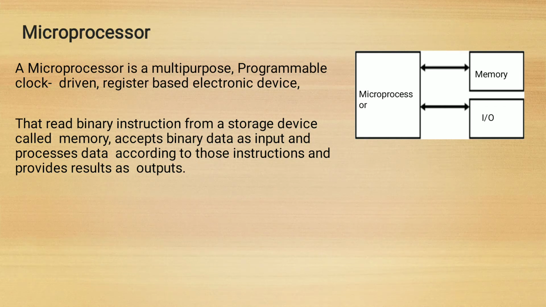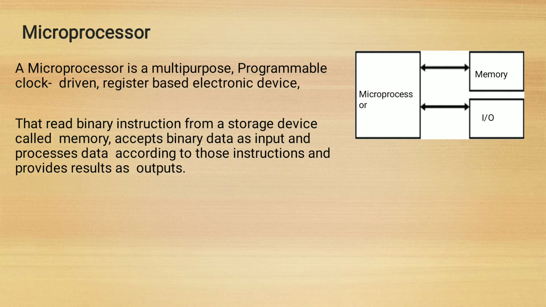What is a microprocessor? A microprocessor is a multi-purpose programmable clock-driven register-based electronic device, or an integrated circuit which performs all the functions of a CPU.